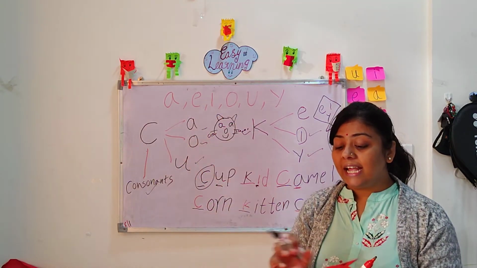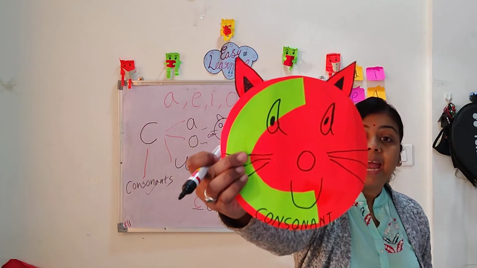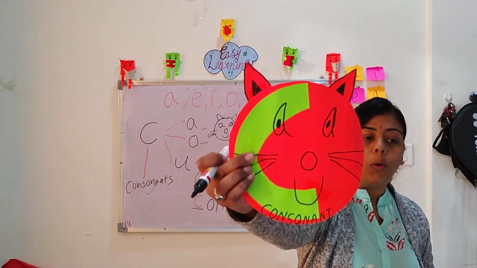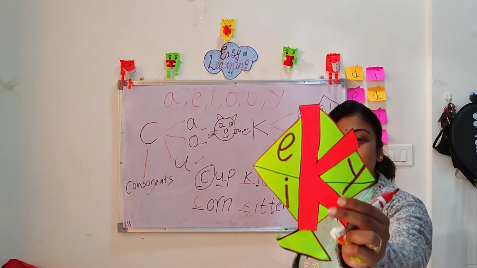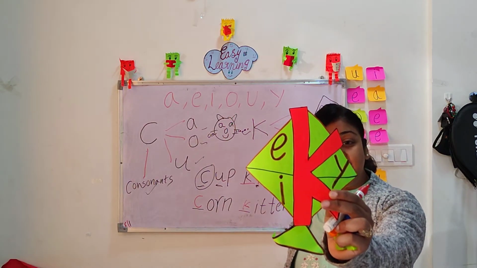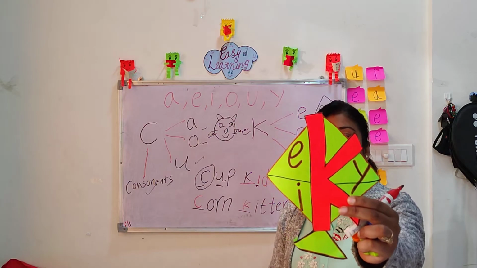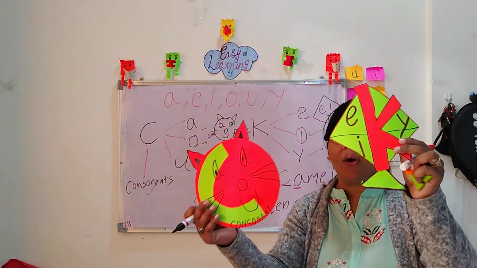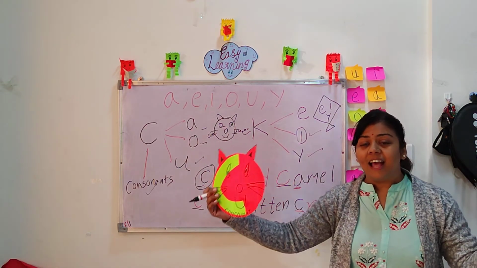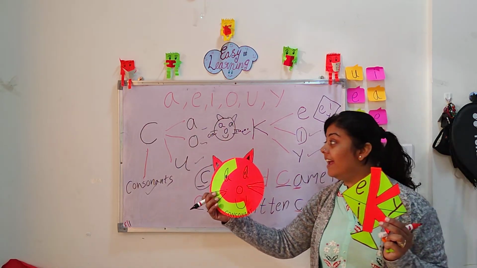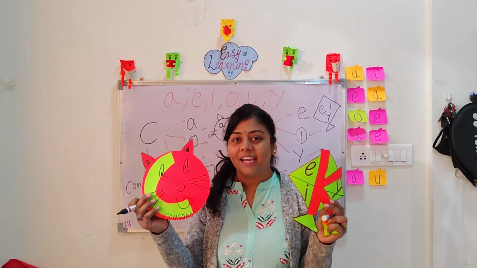So what does C take? C takes A, O, U and a consonant. And what does K take? K takes E, I and Y. So there is no more confusion between C and K because we have learned a lot of rules for this. I hope this concept is clear to you.